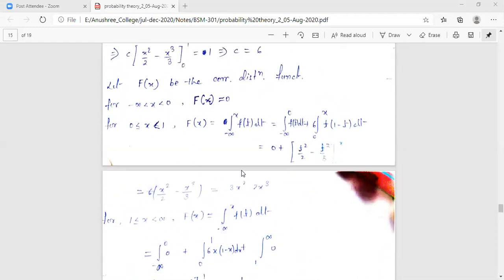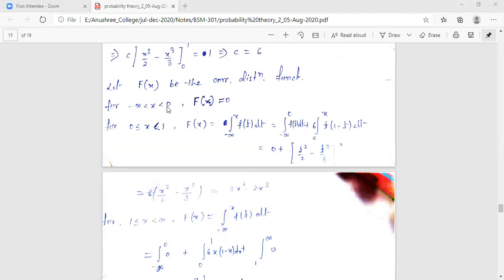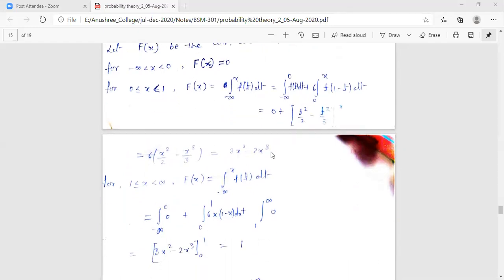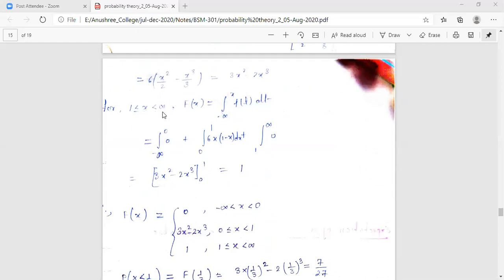For the first interval, minus infinity to 0, your Fx is 0. For the second interval, 0 to 1, your Fx is 3x square minus 2x cube. And for the third interval, going up to infinity, our capital Fx value will be equal to 1. Again, for the interval going up to infinity, capital Fx becomes 1.